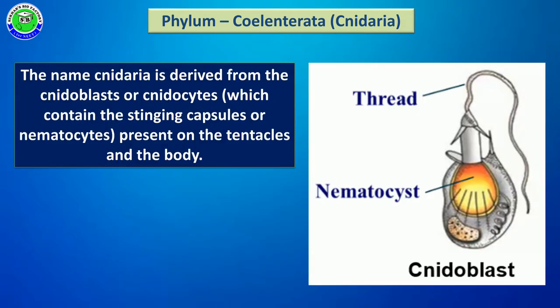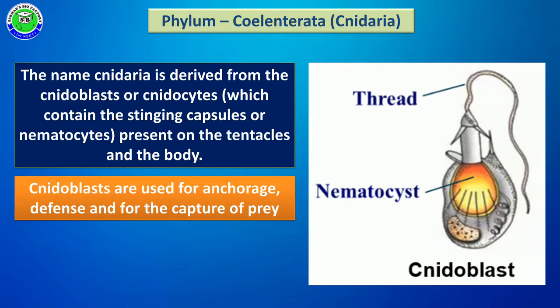The name Cnidaria is derived from cnidoblasts or cnidocytes, because these cells consist of a stinging capsule or nematocyst. Due to having these cnidoblasts or cnidocytes on the tentacles of their body, the members are also called cnidarians. And these cnidoblast cells are helpful to the organism for various purposes. With the help of these cells, the members attach to the substratum; at that time they are useful as anchorage.